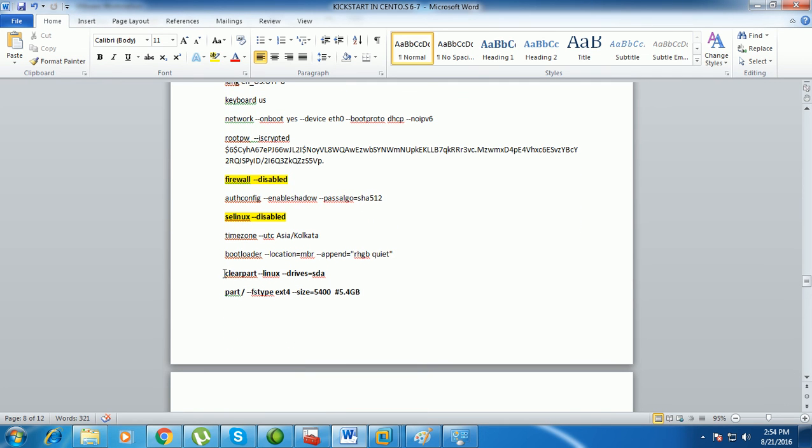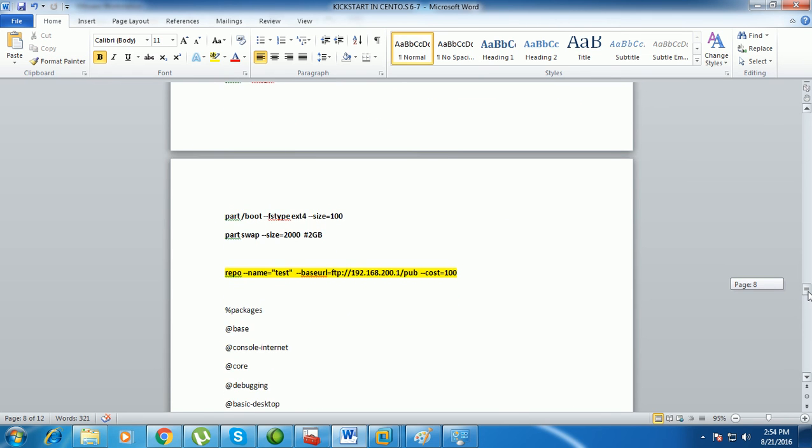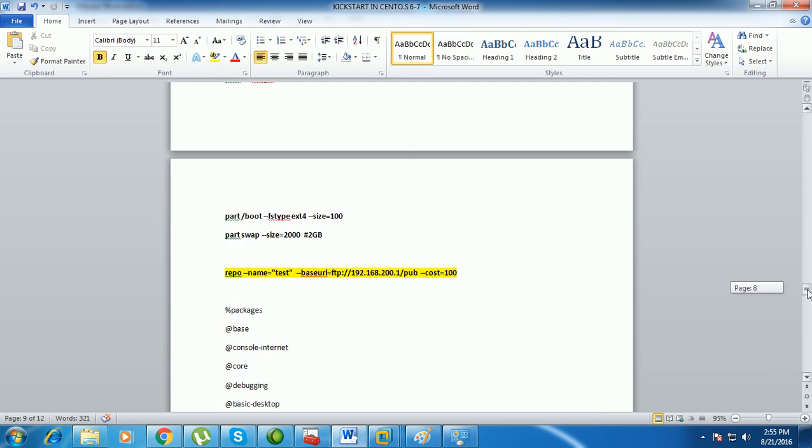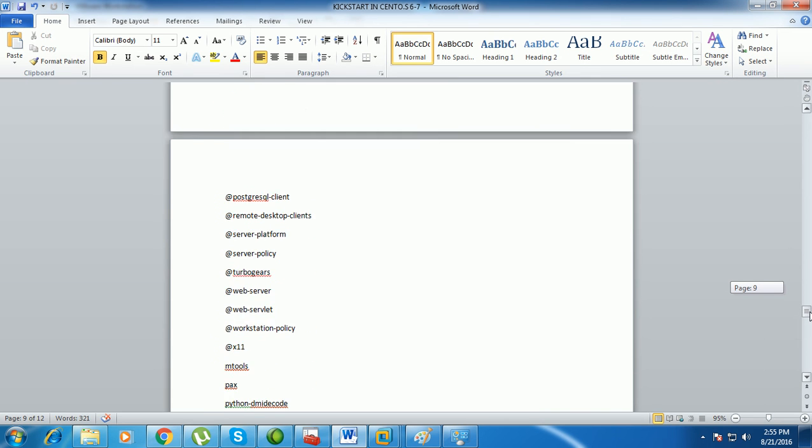And next, from the partitions point of view, what partitions are required. See, I created a root partition with a size of some 5.4 GB, or if you require, you can go for more size also. And the boot partition is like 100 MB and the swap partition like 2 GB. And from where you can download the files, you can see the repository. And what packages are required, all these packages are given here.